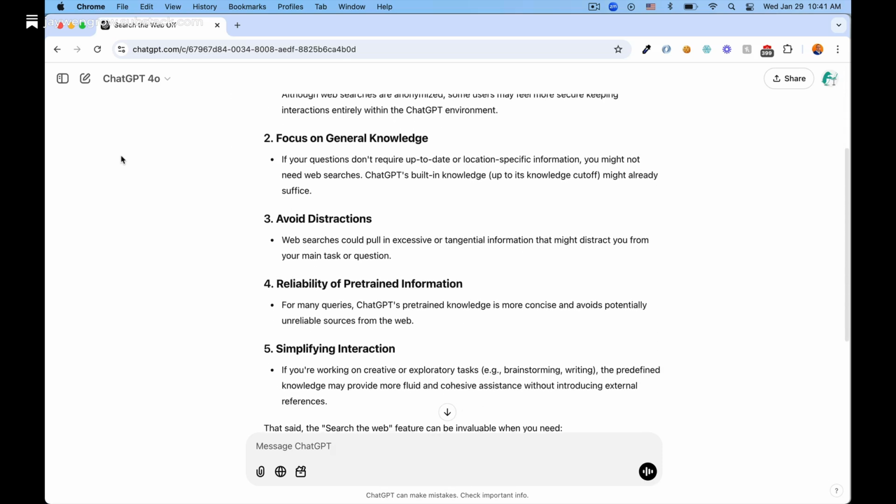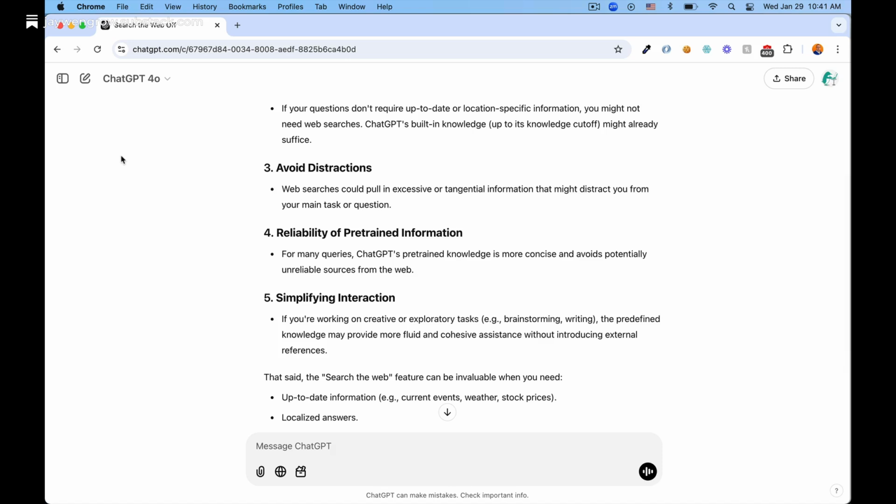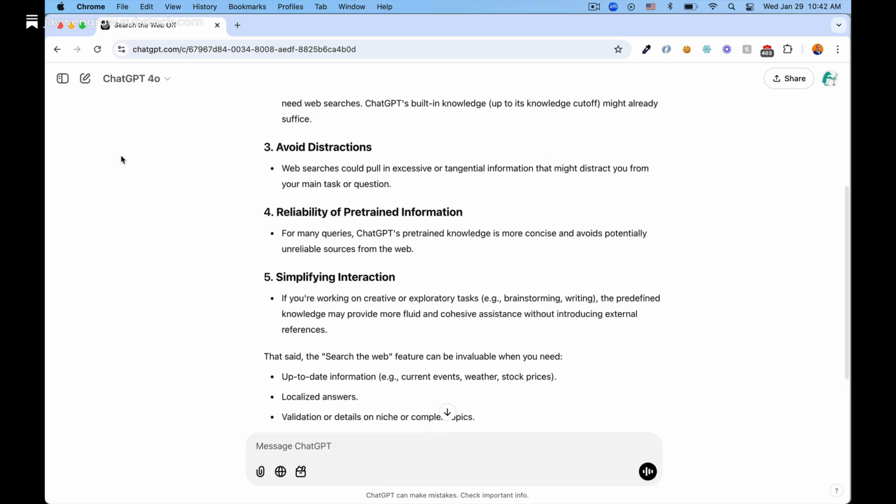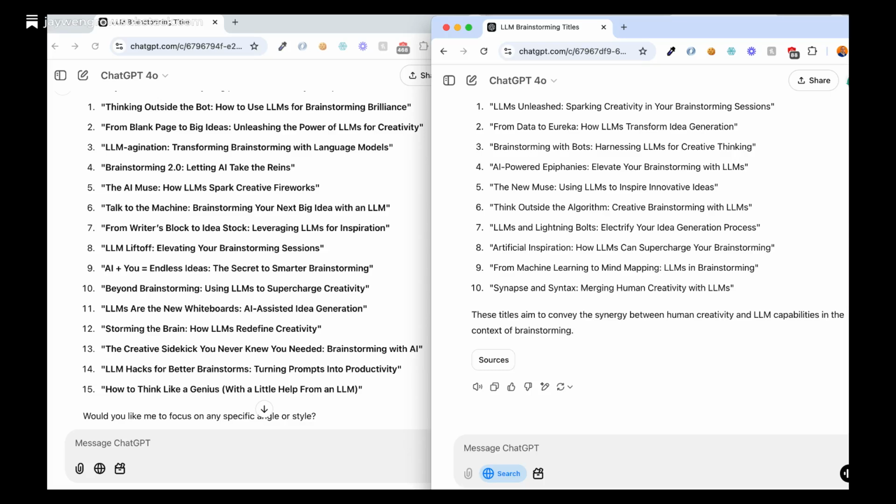I'll possibly dive into these issues further in a future post, but I was curious to see side by side the difference between asking ChatGPT to brainstorm with and without the Search the Web feature activated. So I began a new chat, and this time turned the Search the Web feature on when prompting it for blog post titles. And here I'm putting them side by side with the original suggestions on the left that did not use the Search the Web feature, and on the right hand side I have the suggestions that ChatGPT gave me when the Search the Web feature was activated.